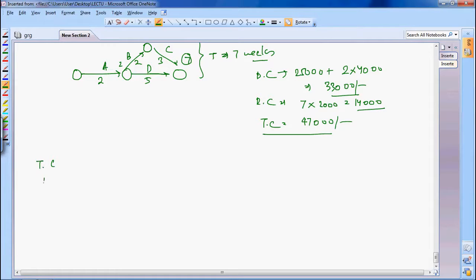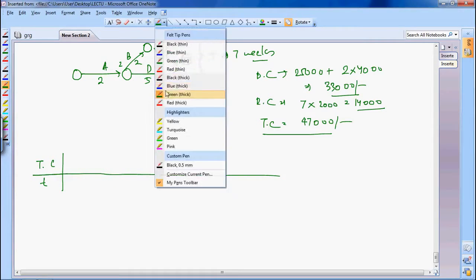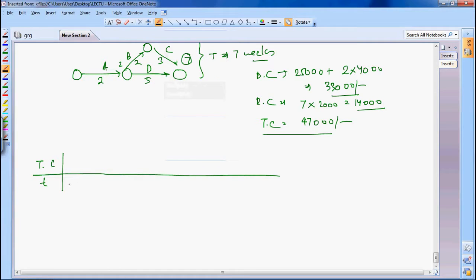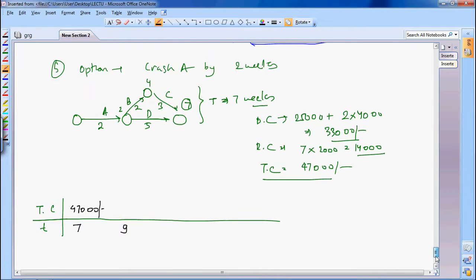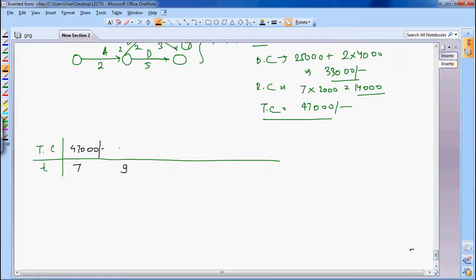So let me just tell you what data we have got in subsequent iterations or subsequent crashing. When your duration was 7 weeks, your total cost is 47,000. If you keep it at 9 weeks, your cost is 43,000, isn't it?